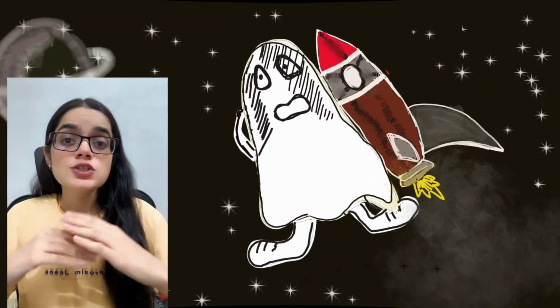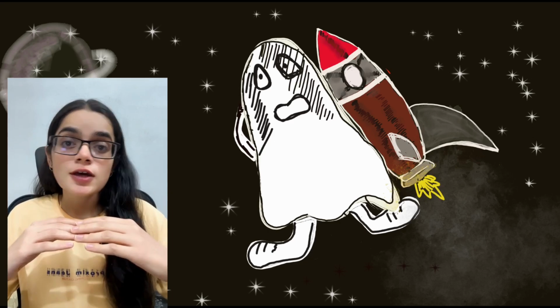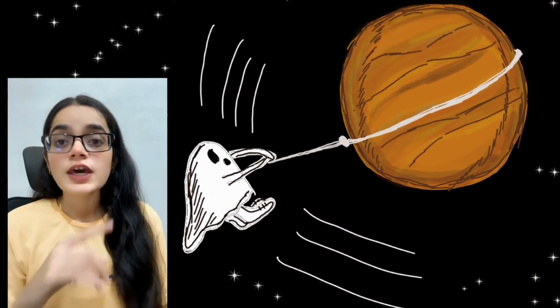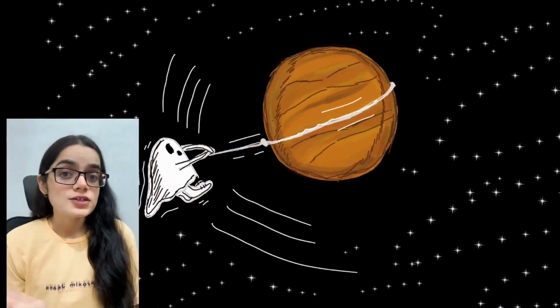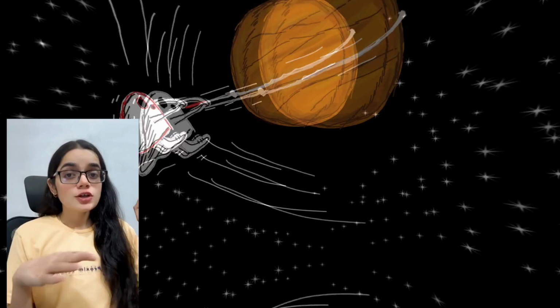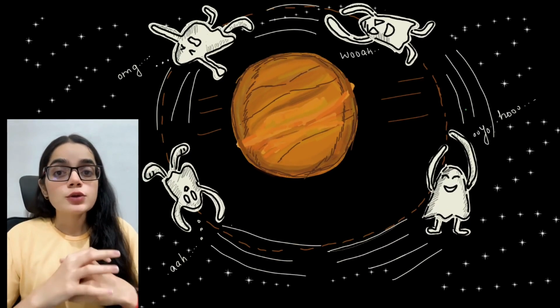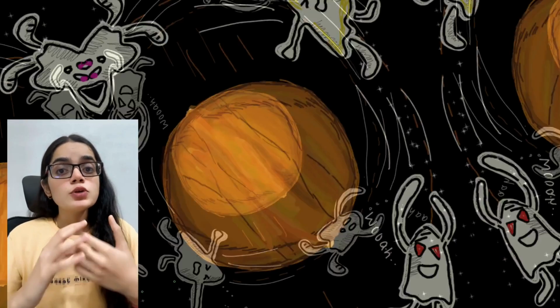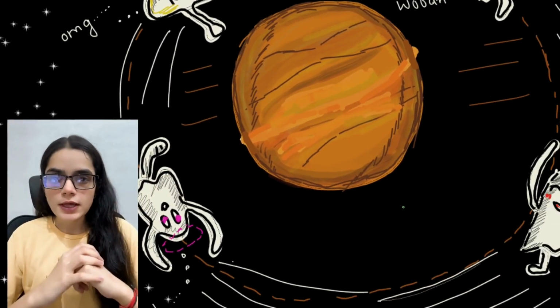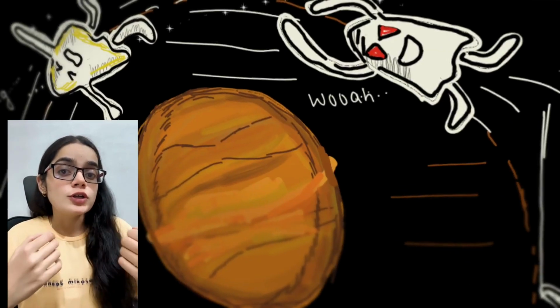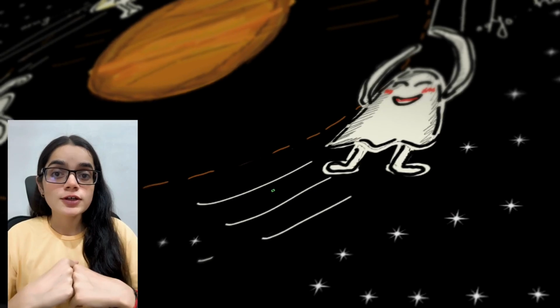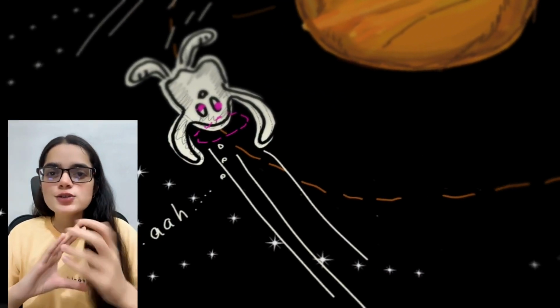So no fuel means no thrust and no motion. You are stuck. Don't worry, we have one more trick, and that is gravity assist. It's kind of a cheat code in space travel. So here's how gravity assist works. When you come near a planet, its gravity pulls you in, but you don't fall into the planet. You just use its pull to change your speed and direction. It's like stealing the planet's motion.